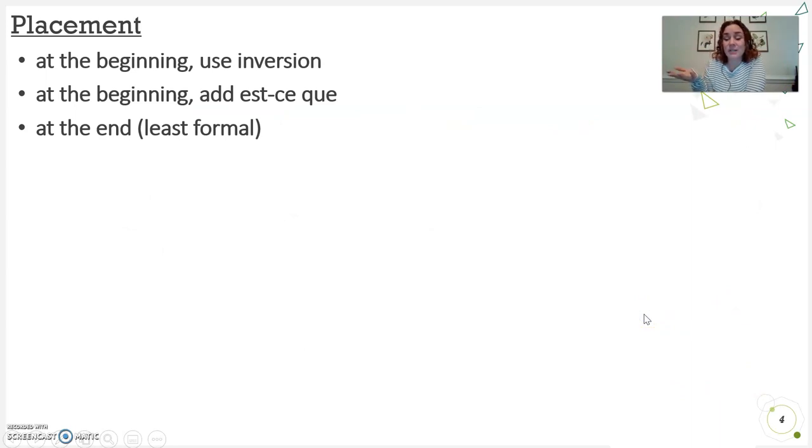First of all, where do we put these question words? The most formal way is to put the question word or phrase at the beginning and then follow with inversion. If inversion is not your thing, you can put the question word or phrase at the beginning and follow with est-ce que. And the least formal but very common way to ask a question is to just throw the question word or phrase at the end.